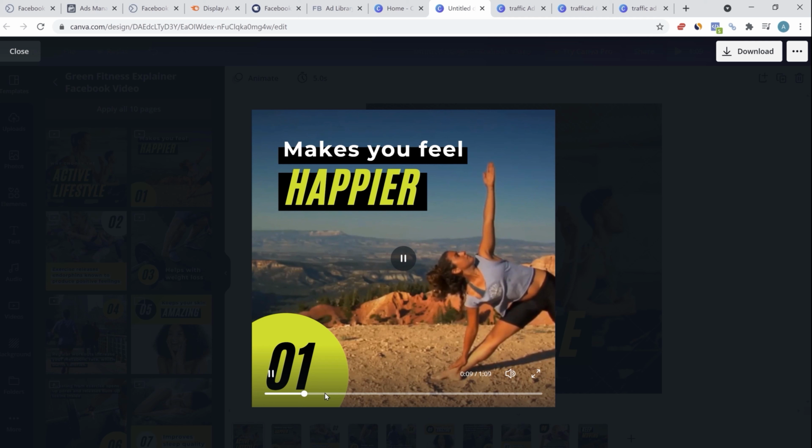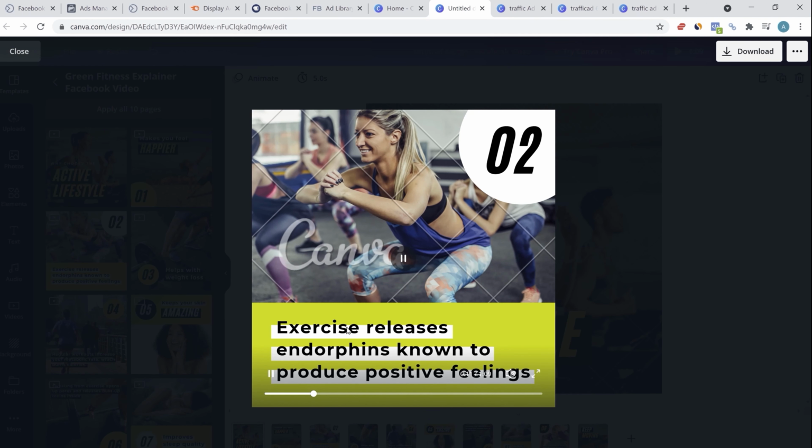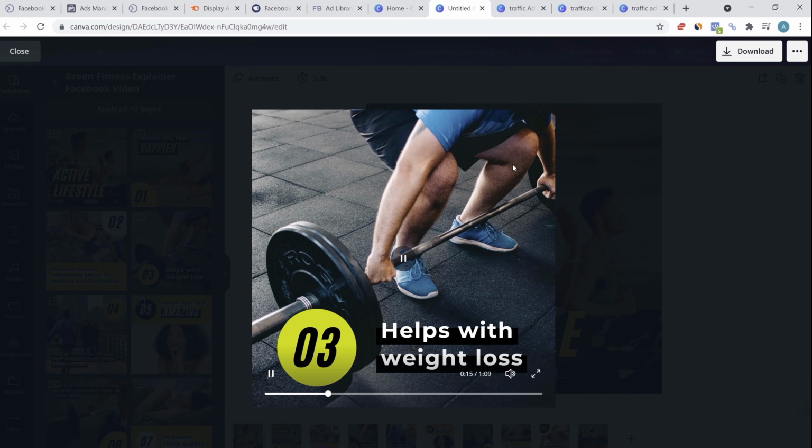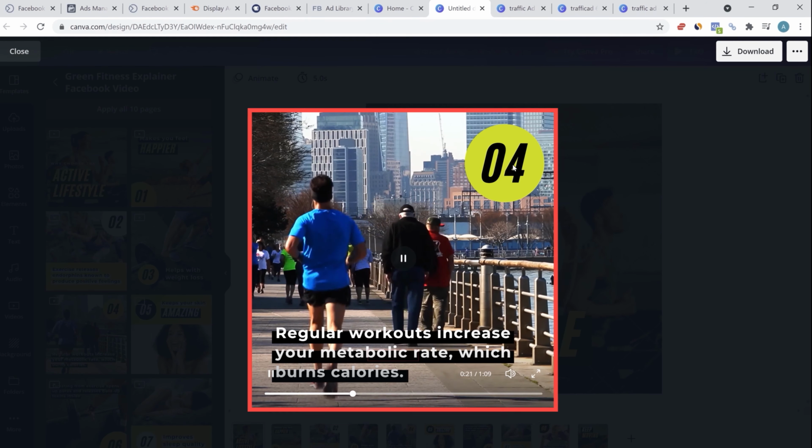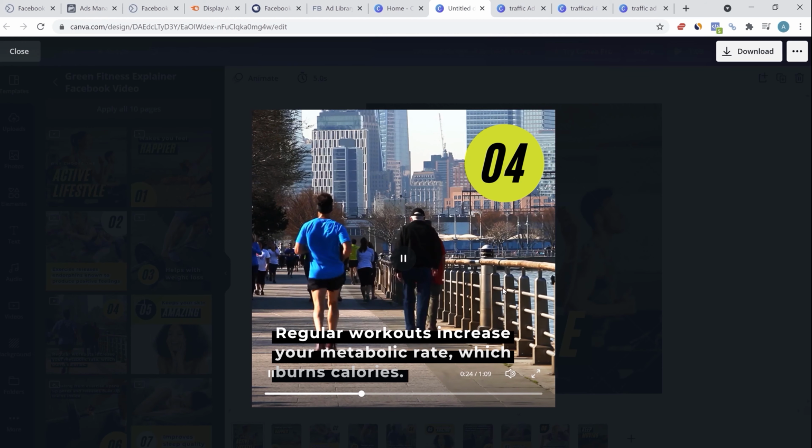Number one, you can add your own videos here. You can add your own images here. These are premium images, so they don't come with a plan. Rather, if you buy the Canva Pro, they will be available. So you can customize everything, the videos here, the text here, the number here, all of this is customizable.